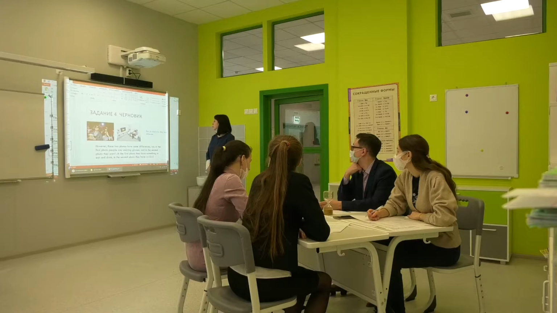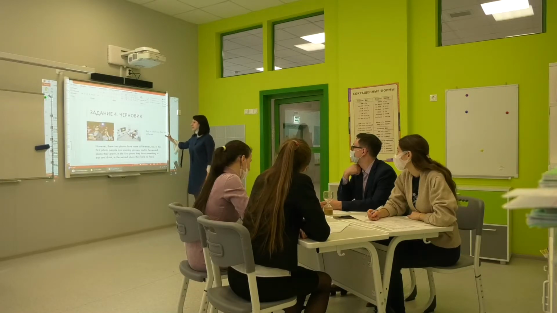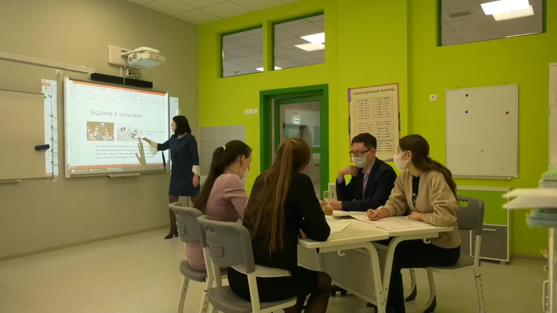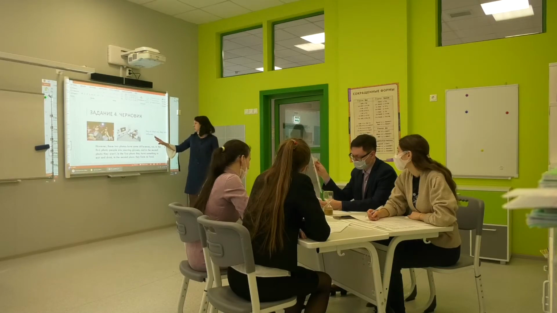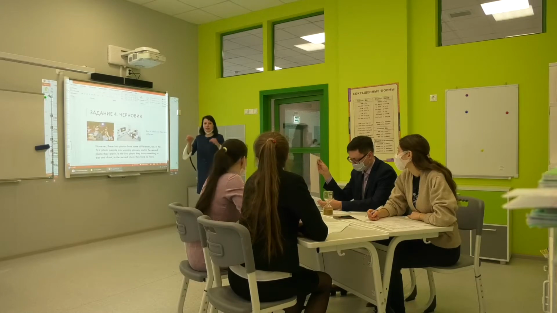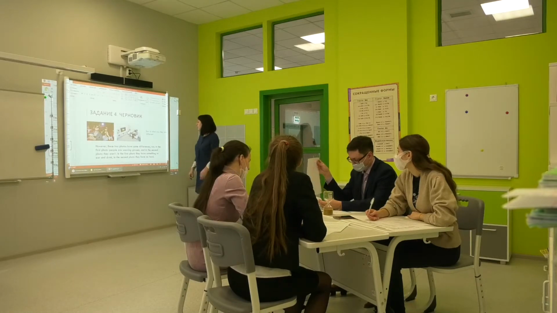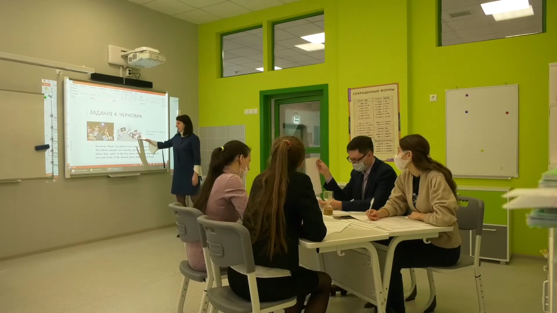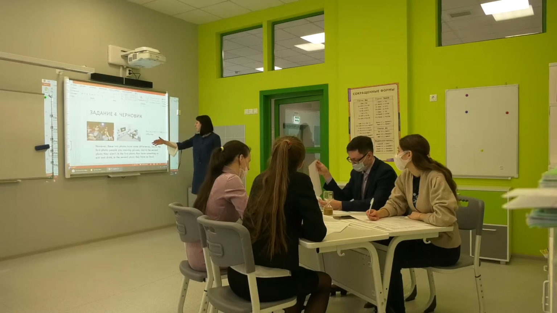And of course, you should say in what way they are different. However, these two photos have some differences. In the first photo, people are wearing glasses, and in the second photo, they aren't. In the first photo, they have something to eat and drink, and in the second photo, they have no food.